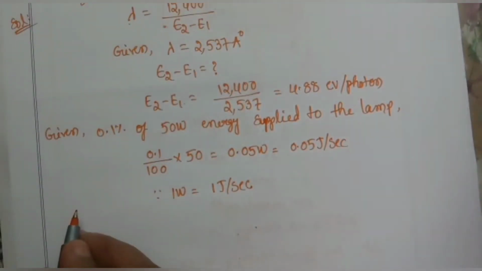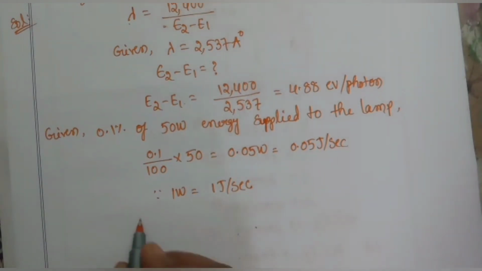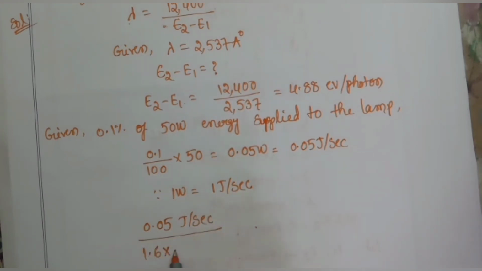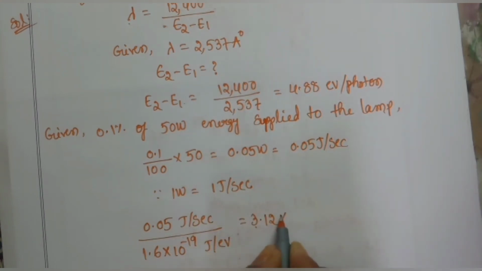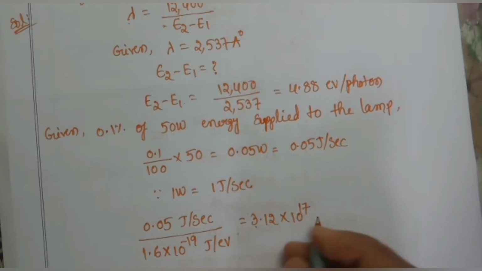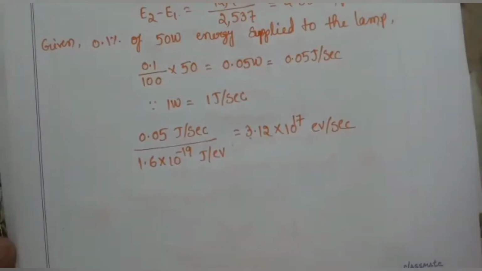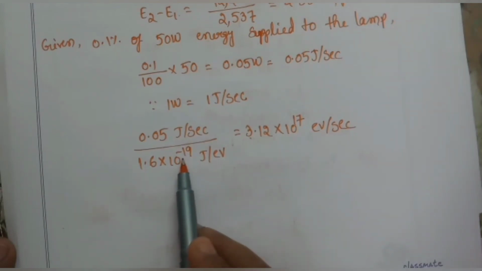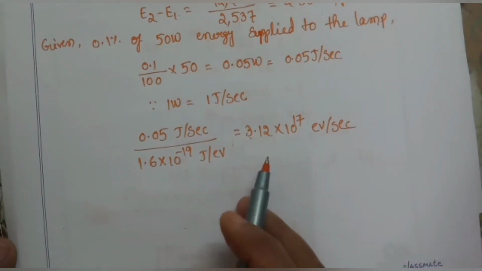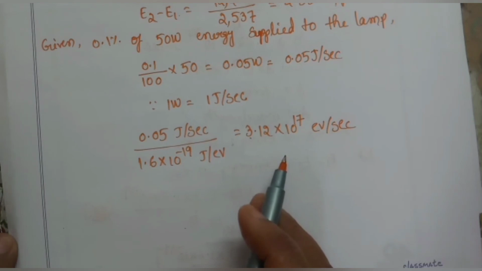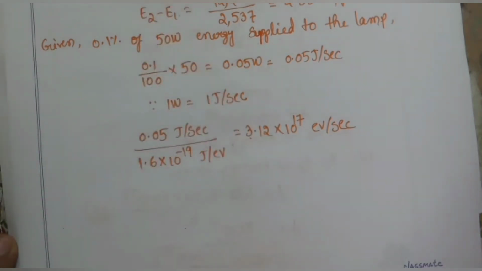So converting this into electron volts, we get 0.05 joules per second divided by 1.6 into 10 to the power of minus 19 joules per electron volt. That must be equal to 3.12 into 10 to the power of 17 electron volts per second. This is the total energy of all the photons liberated at lambda, that is 2537 angstroms.